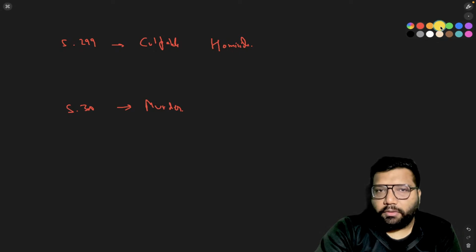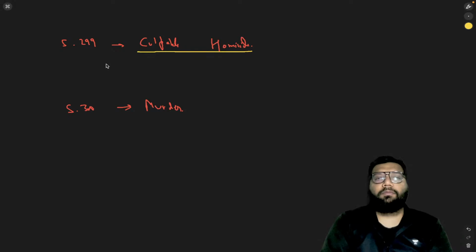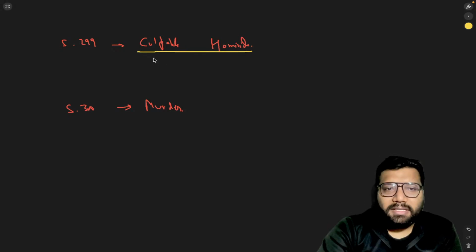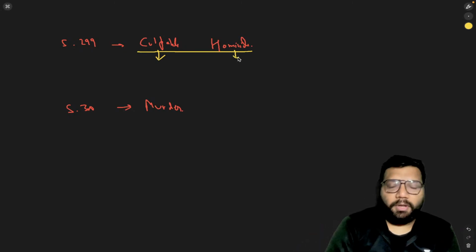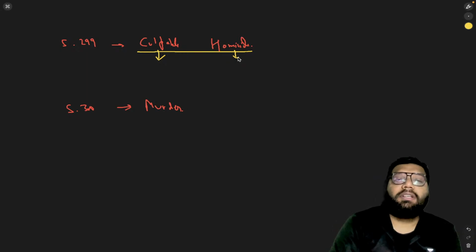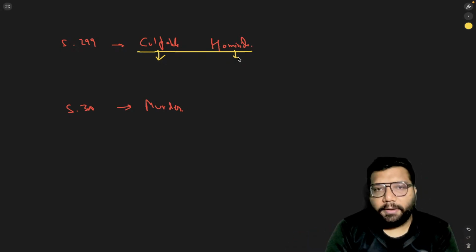First thing, what is this culpable homicide? Culpable means criminal, and homicide means killing of a human being by another human being. So if a person kills someone, that can be a case of culpable homicide.